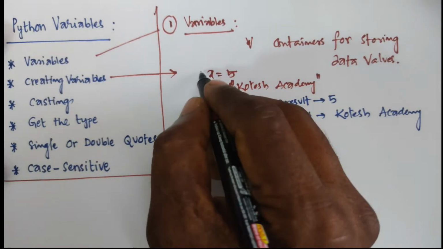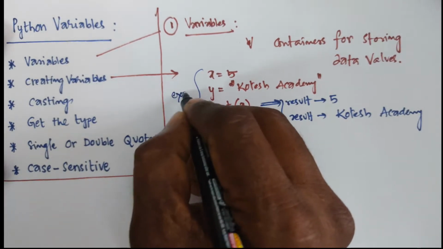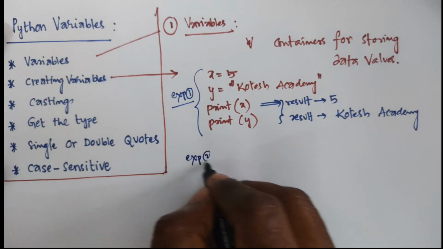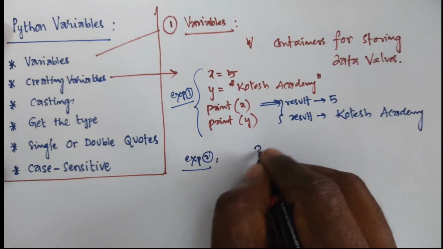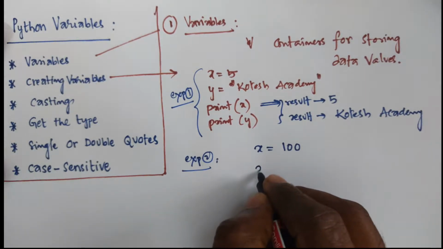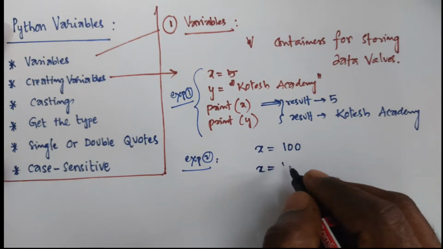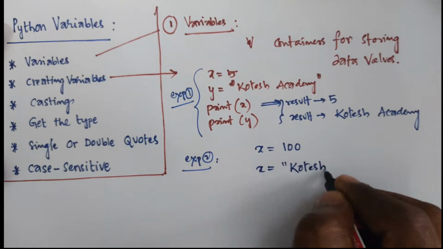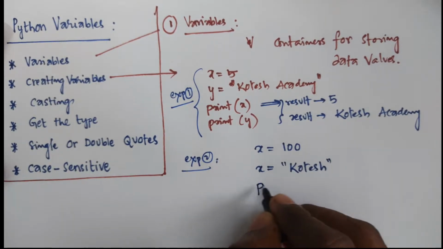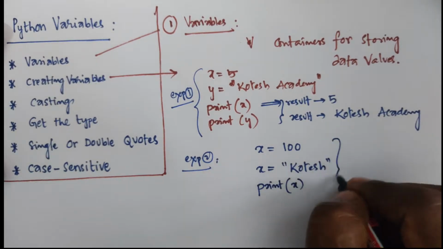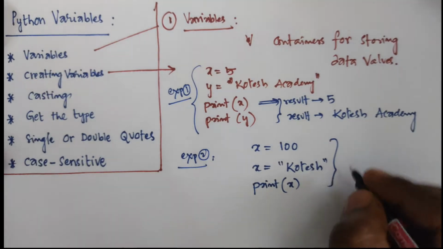This is example 1 and this is example 2. If you take x is equal to 100, similarly you can take x is equal to, in single or double quotation, some text. Then if you write print of x, the result will be